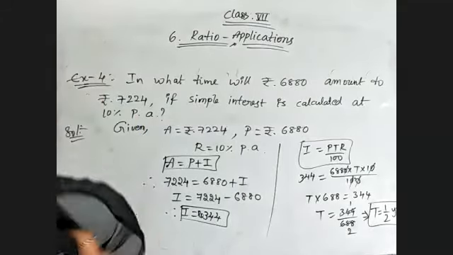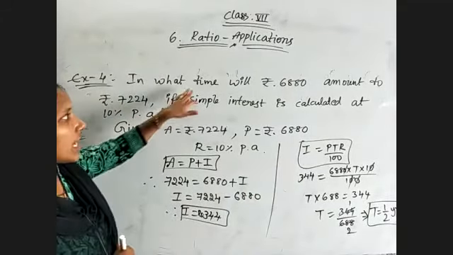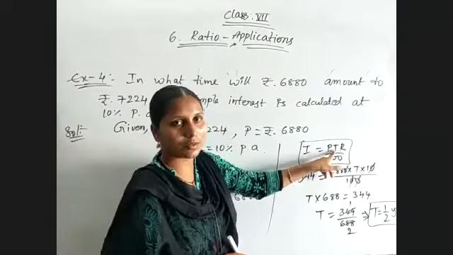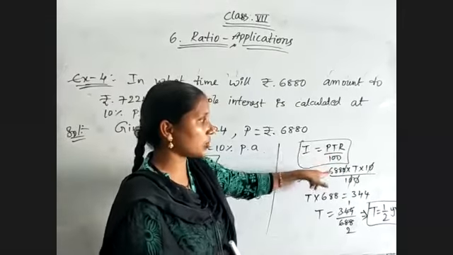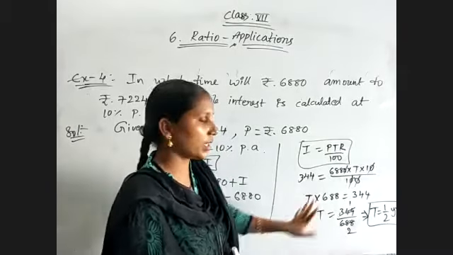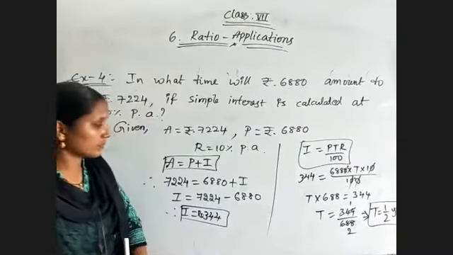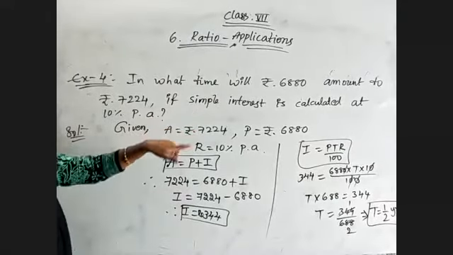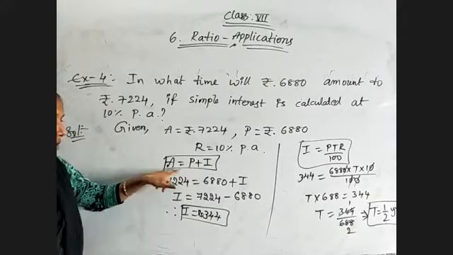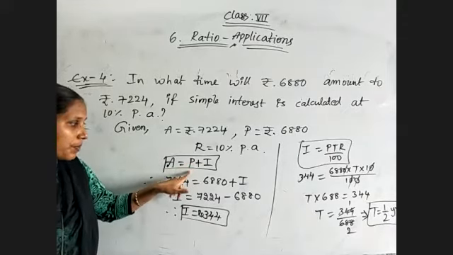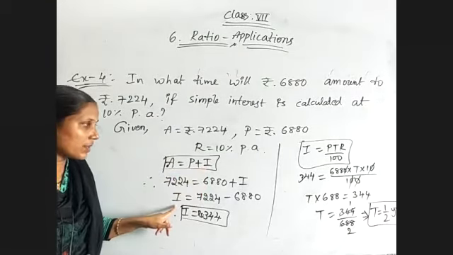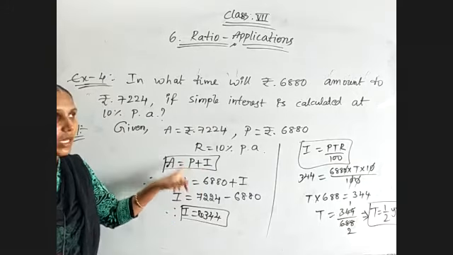Okay. So once again, observe the question here. They are asking to find out time. So from this formula, we can write the formula for time also. Time is equal to I into 100 by P into R. By simplifying that, you will get T as 1/2 years only. So whenever amount is given, use the formula amount equal to principal plus interest. If they have given interest and amount, you can find out P value. If principal and interest are given, then you can find out amount value. And if we want to find interest, then amount and principal they will give like this.